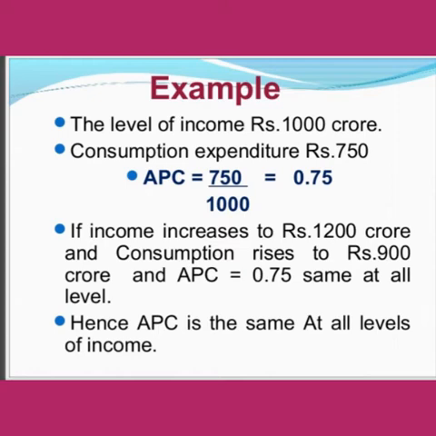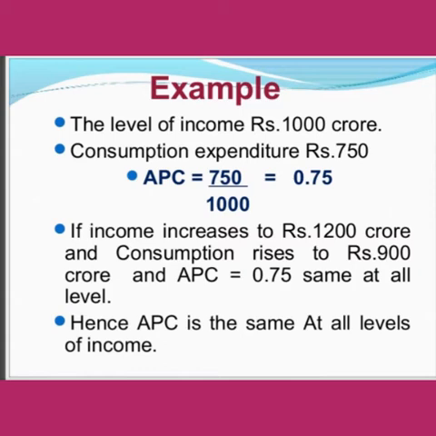And suppose that income increases to rupees 1200 crore and the consumption rises to rupees 900 crore, APC here is also 0.75. That is the same at all levels.